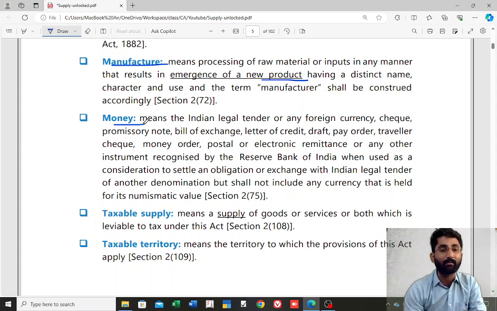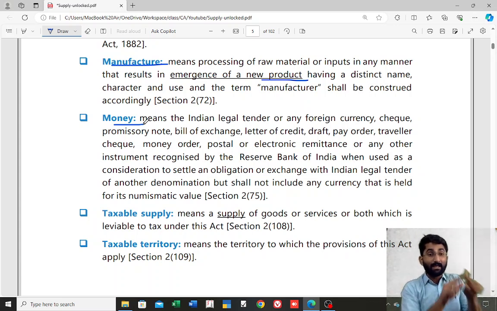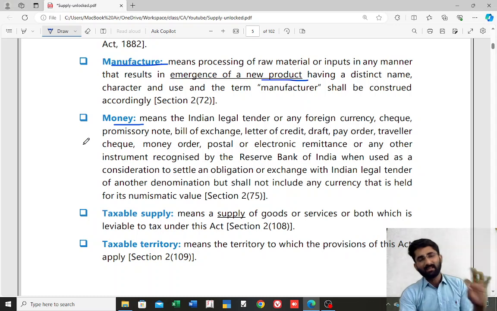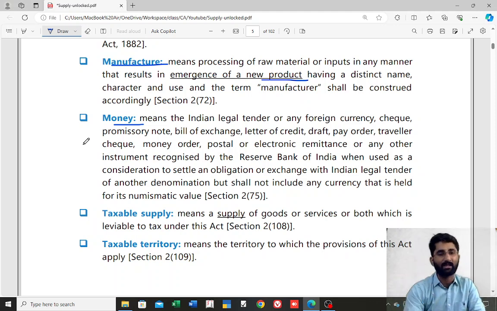Now I'll give you one example. 2000 rupees notes, the pink color note, old 2000 rupees notes, nowadays it is not considered as money by the government. So don't take that as money. At the same time, cryptocurrency is not recognized by RBI as money, so you have to exclude that. Any other thing, it can be check, promissory note, bill of exchange, letter of credit, demand draft, pay order, traveler's check, money order, postal or electronic remittance, UPI, everything is money.